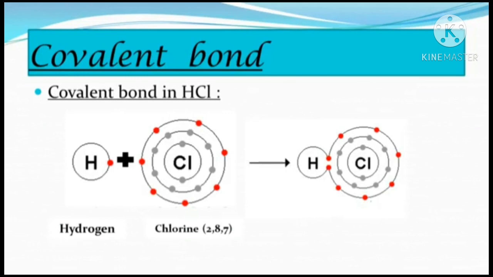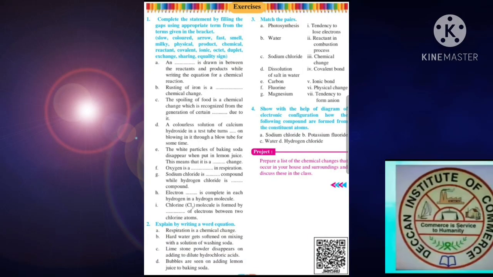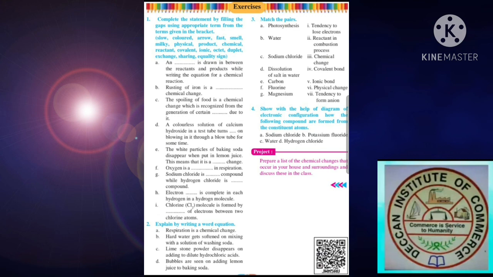So this is how a covalent bond is formed, by sharing of electrons between atoms of elements having identical or similar properties. Students, I hope you have all understood. Children, now I hope you have understood the chapter well.